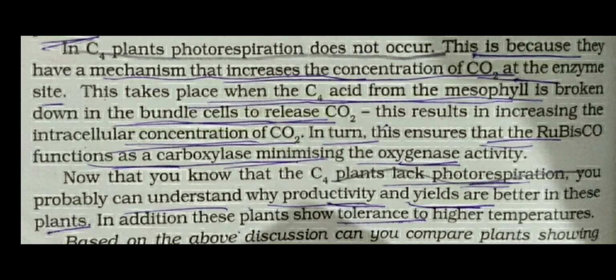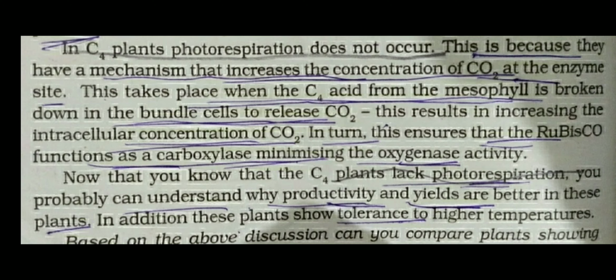In the bundle sheath cell, malate breaks up and forms pyruvic acid and CO2. The CO2 released increases the concentration, so the C3 cycle takes place in the bundle sheath cell. That is why photorespiration does not occur in C4 plants: there is enough carbon dioxide in the bundle sheath cell.